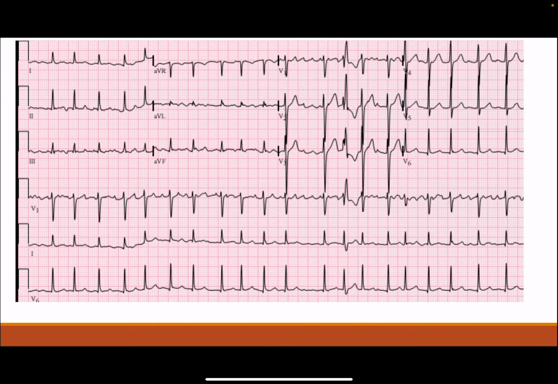What are the types of that? What is coarse AF? What is fine AF? What is flutter fibrillation? And depending on that, how does it impact the patient outcome? There are many things to learn from an atrial fibrillation ECG. So if you see this ECG, what is atrial fibrillation?